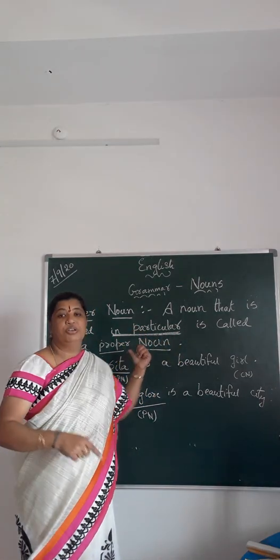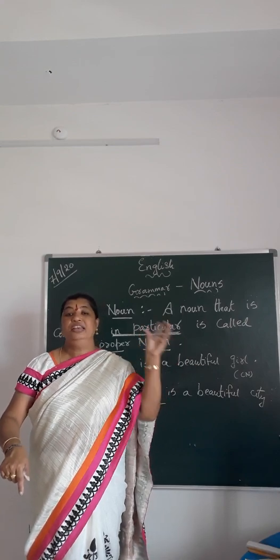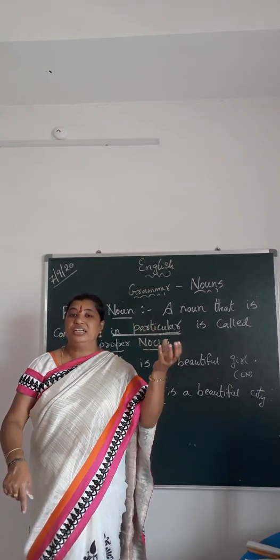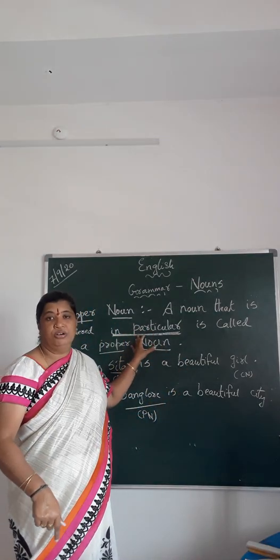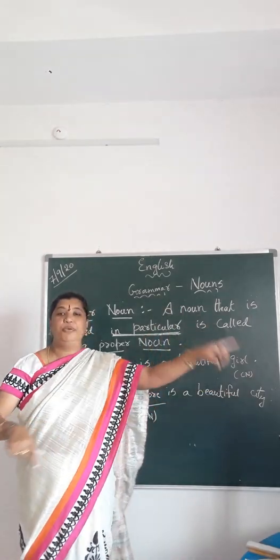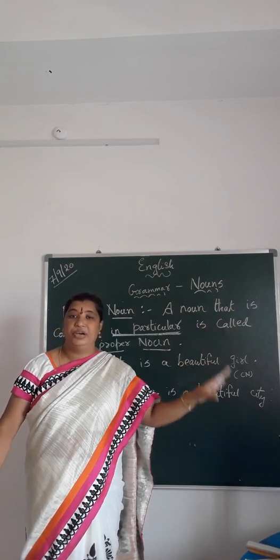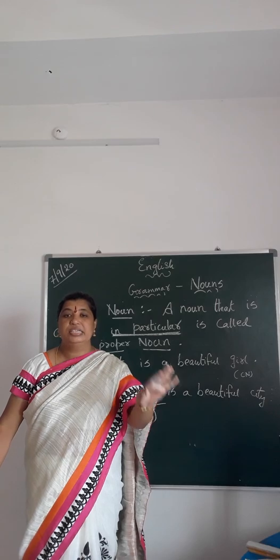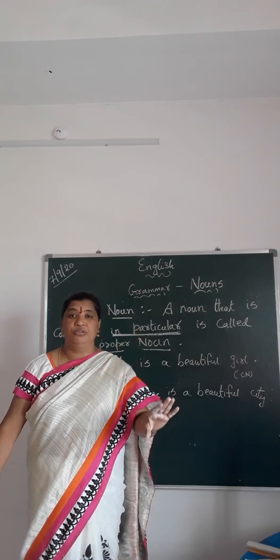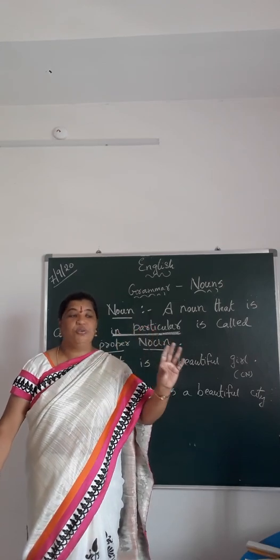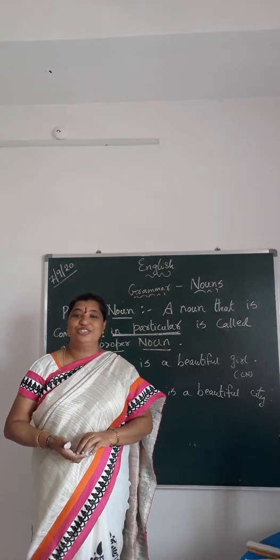Next is proper noun. Whenever I am talking about in particular, a noun which is spoken in particular or a noun that is considered in particular is called as a proper noun. Okay? Now out of all the boys, I speak about Anthony. Anthony is very naughty. So Anthony becomes the proper noun. Okay? Mary is a wonderful, intelligent girl. Mary becomes the proper noun. Understood? That is what common noun and proper nouns are. I hope you must have understood till here.